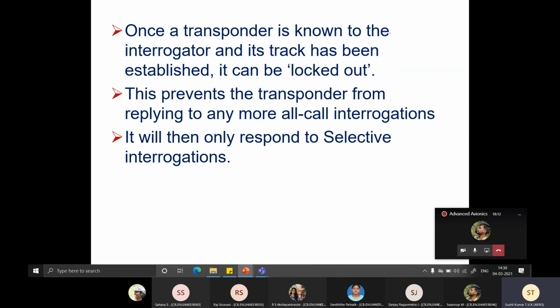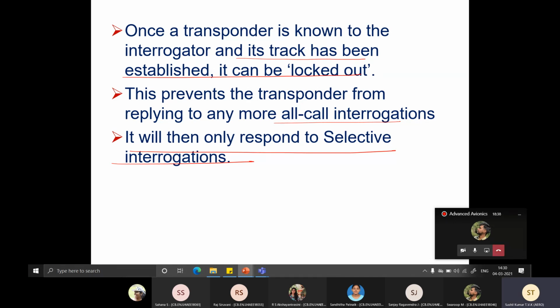Once a transponder is known to the interrogator and its track has been established, it can be logged out. This prevents the transponder from replying to any more all-call interrogations, and it will respond only to selective interrogations.